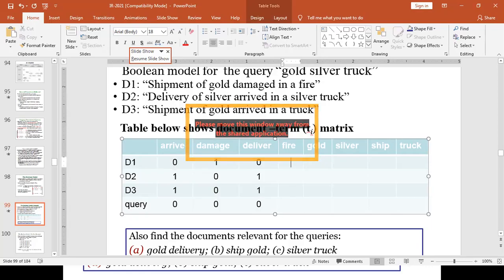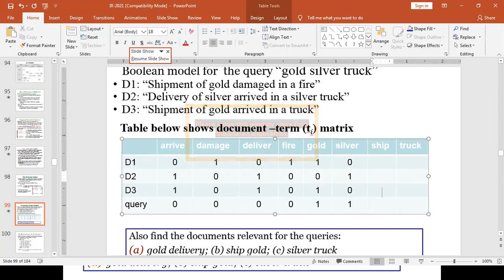What about fire? Fire is available in document 1, but not in document 2 and 3, and also not in our query. What about gold? Gold appears in document 1, but not in document 2. It appears in document 3 and also in our query. Silver: not in document 1, but in document 2, not in document 3.